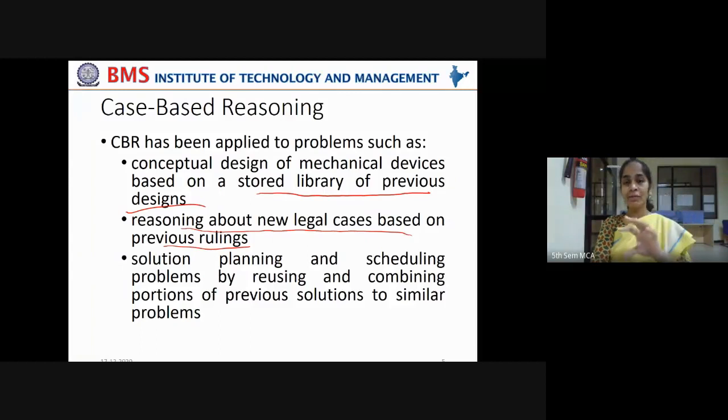Means whenever they're passing a judgment, they're trying to refer to the existing cases, and according to that, judgment will be given. So what is happening here? Reasoning about the new legal cases is being based on the previous rulings, right?